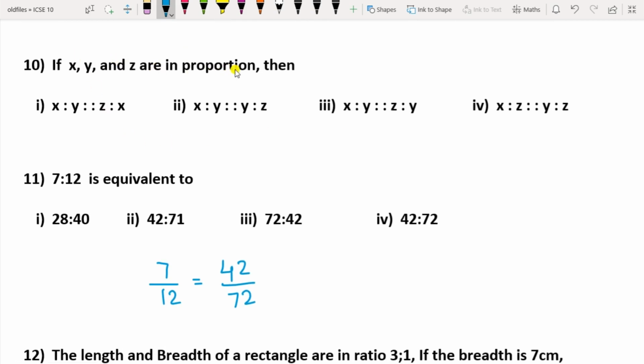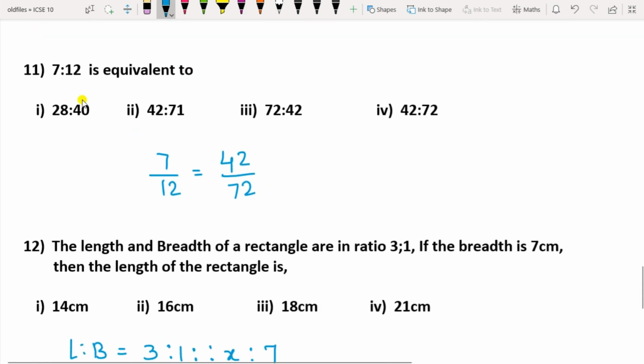If x, y and z are in proportion, then what should be the answer for this? X, y, z are in proportion. According to the third proportion, it is x is to y as y is to z. So this is the correct answer. 7:12 is equivalent to, so 7/12 is equivalent to, if these numbers are converted to the standard form, you can check which number is equal to 7/12. So this is 42:72. That is the correct option.